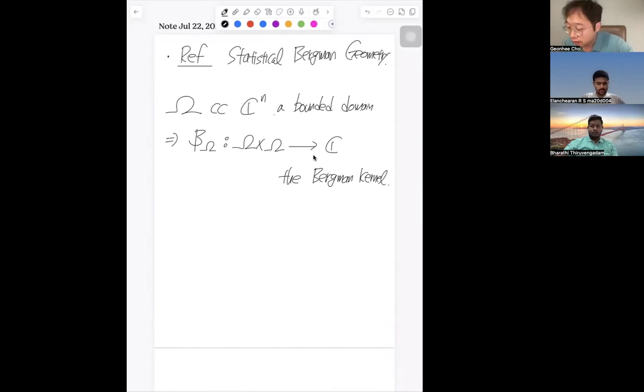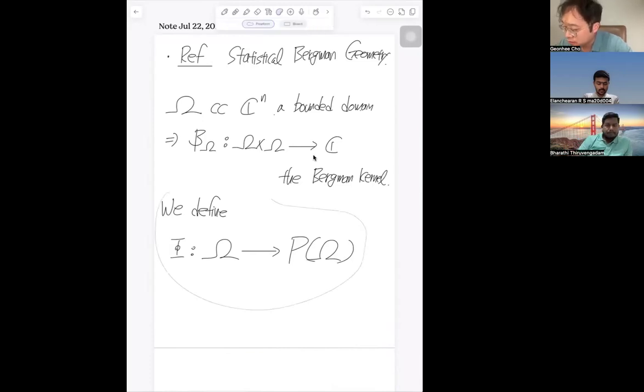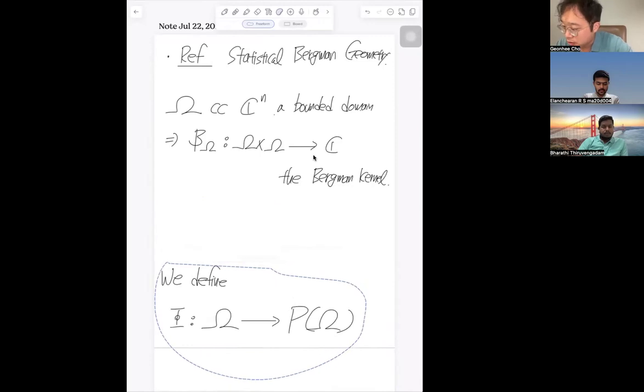So what I introduced is, we define the map from this bounded domain to the space of probability measures. Let me just explain this here. So this means the following.